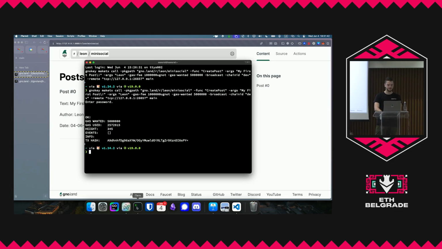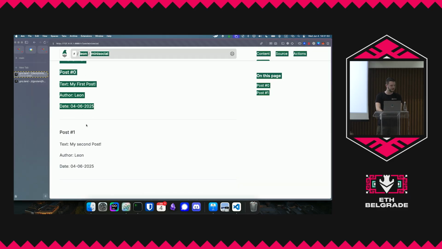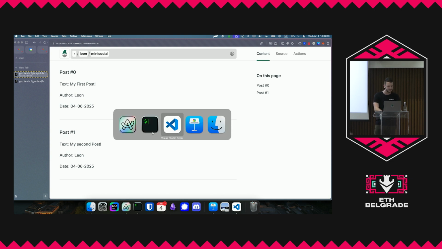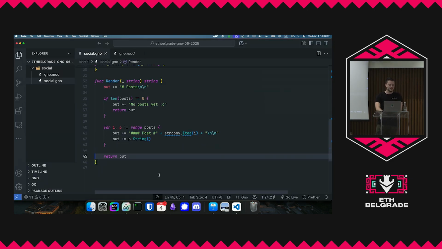Let's do another post. Let me change this here: my second post. Yep, and there we go, it's right there. So this is actually a full social media application. Not really full, but this is the basic concept. It's a POC, and anybody can copy it. It's not even 50 lines of code. It's super nice to do this.